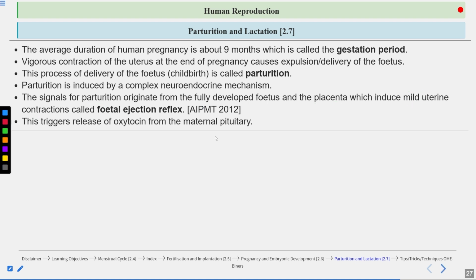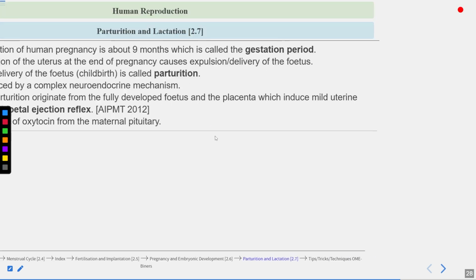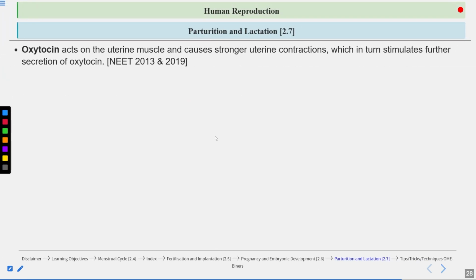These mild contractions trigger the release of oxytocin from the maternal pituitary. Remember, oxytocin is also known as the birth hormone. Why is it known as the birth hormone? Because it intensifies these contractions and helps in the expulsion of the fetus. So oxytocin acts on the uterine muscles and causes stronger uterine contractions, which in turn stimulates further secretion of oxytocin. A question has come from here.